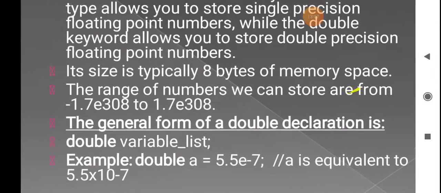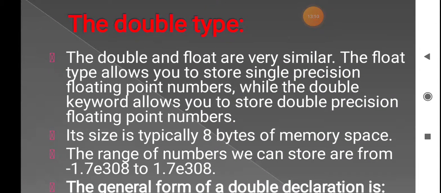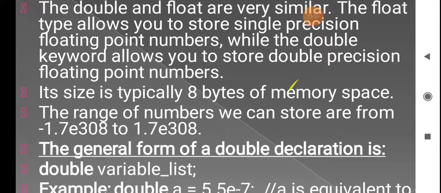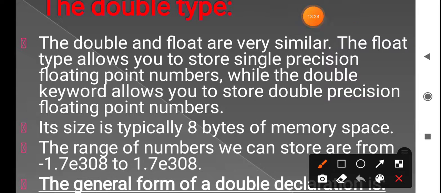So next we'll see the double data type. The double data type and float data type are very similar. Both are the same, but the float data type allows single precision, whereas the double data type allows double precision floating point numbers. The size is typically 8 bytes of memory space.